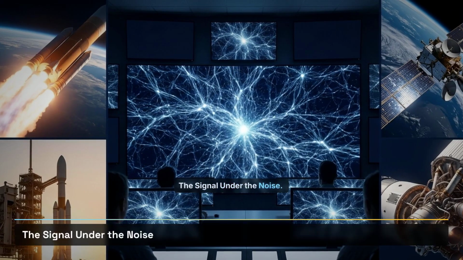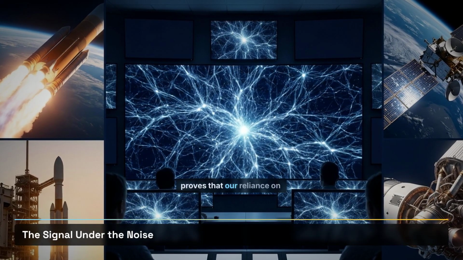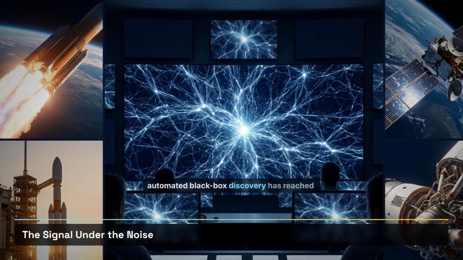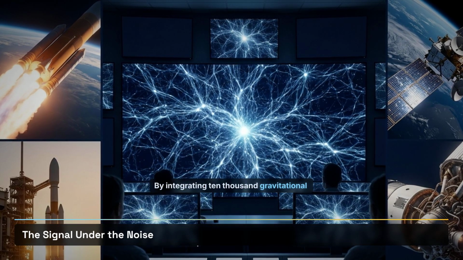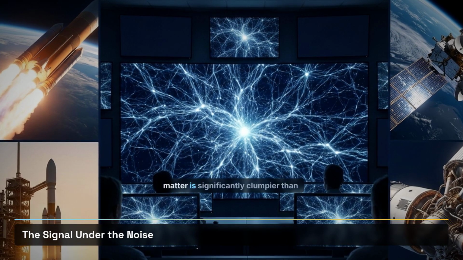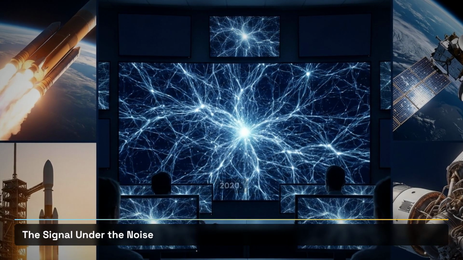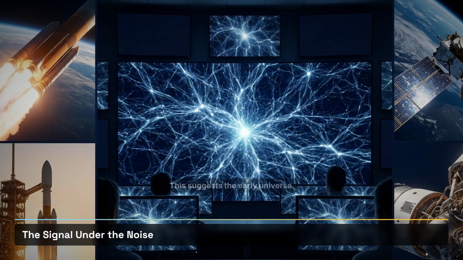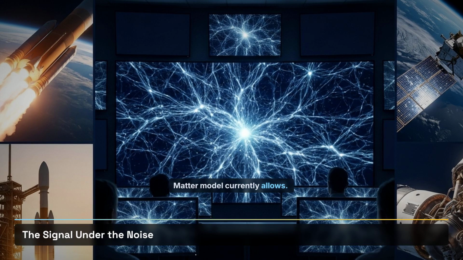The signal under the noise. This 2026 Euclid data release proves that our reliance on automated black box discovery has reached a hard physical limit. By integrating 10,000 gravitational lenses into a single model, we are seeing that dark matter is significantly clumpier than the fluid-like distribution predicted in 2020. This suggests the early universe had different thermal constraints than our standard lambda-cooled dark matter model currently allows.